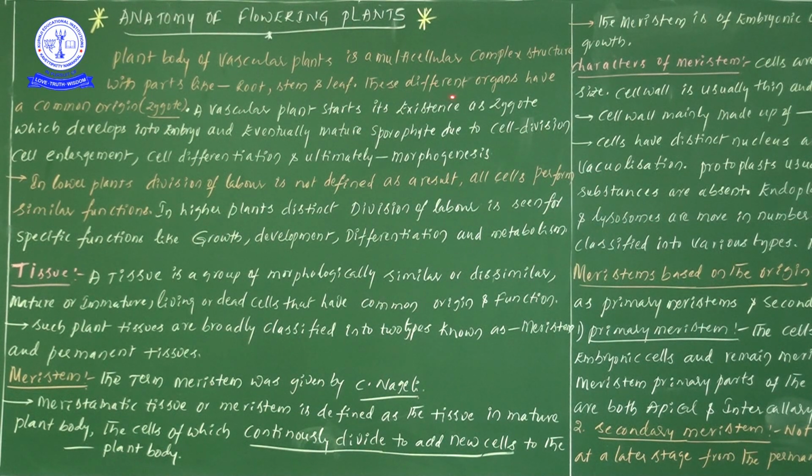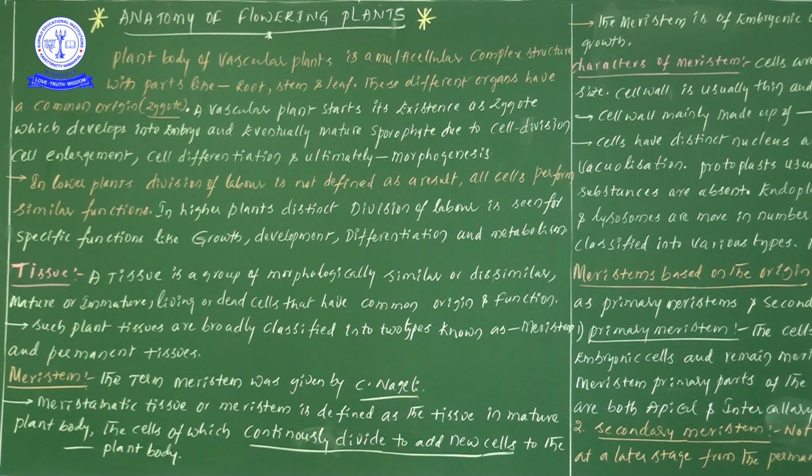Next, these different organs have common origin. You see there are different types of organs: roots, stems, leaves. From where are all these parts originated? The answer I have kept in brackets: zygote.